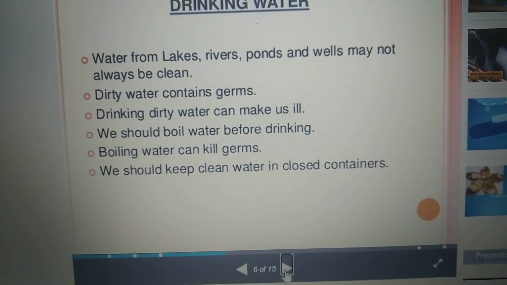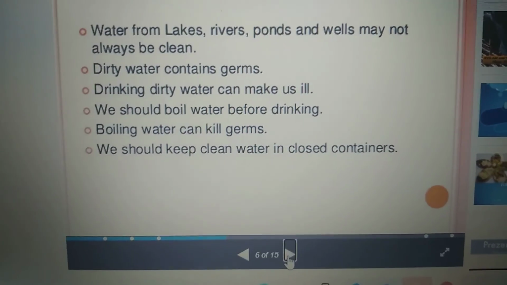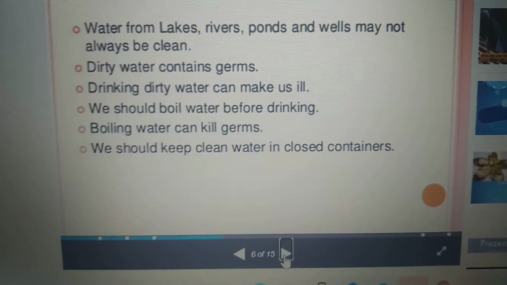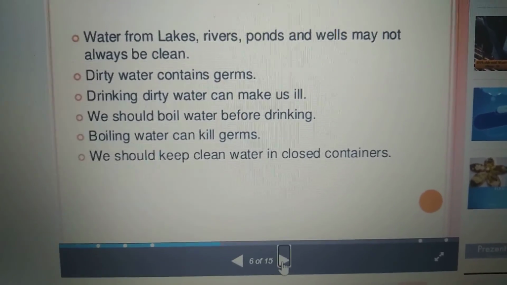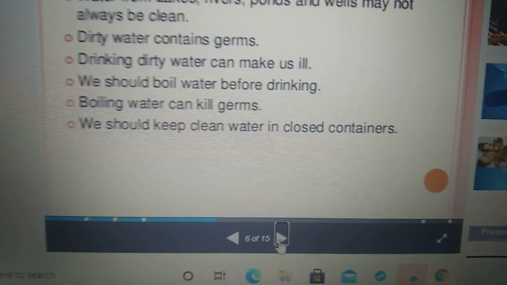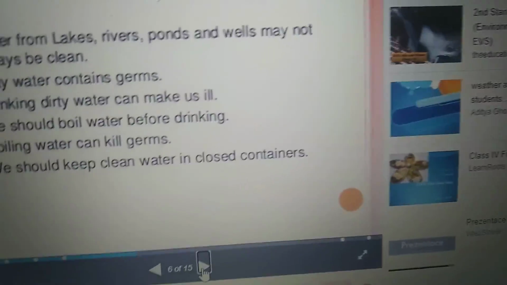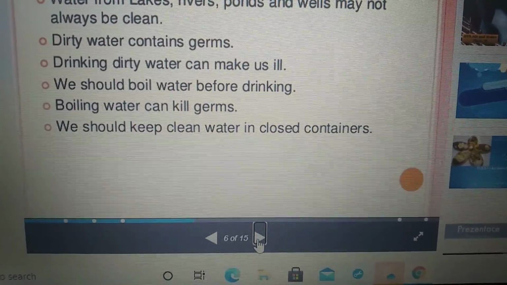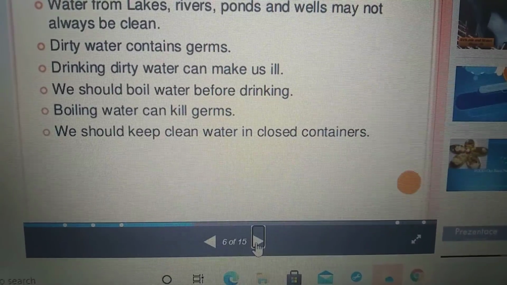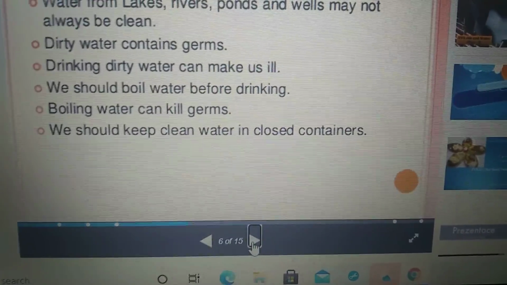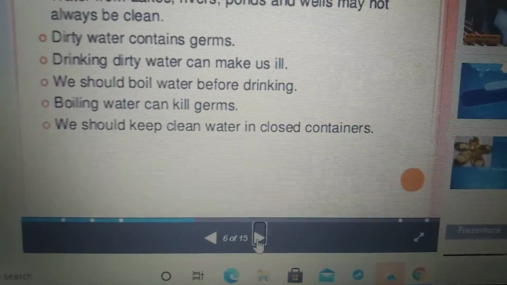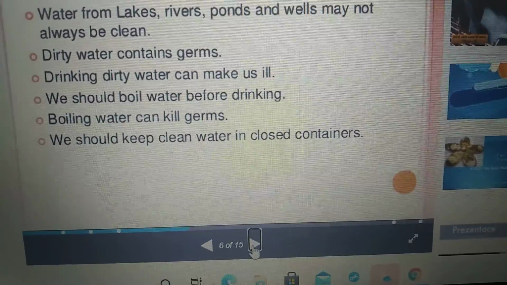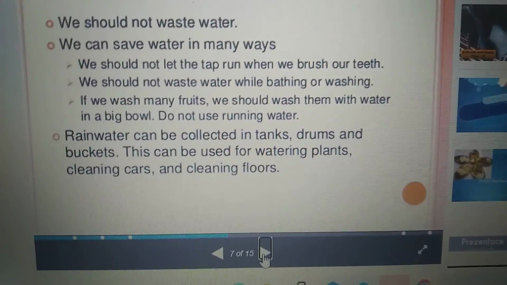Next, coming to drinking water. Water from lakes, rivers, ponds, and wells may not always be clean. Dirty water contains what? Germs. Dirty water contains germs. So we should boil water before drinking. These are some precautions we need to take while using water. Boiling water can kill germs. We should keep clean water in closed containers.